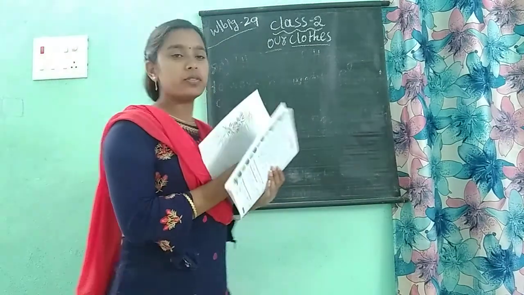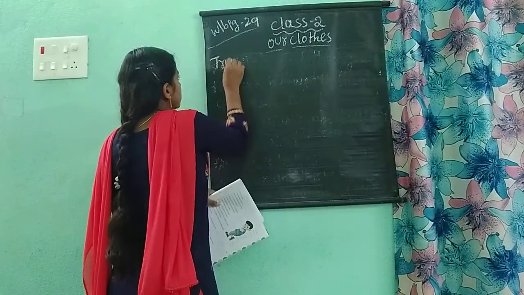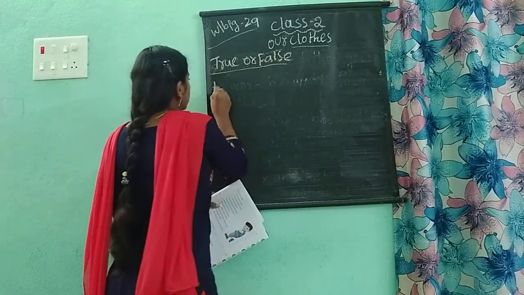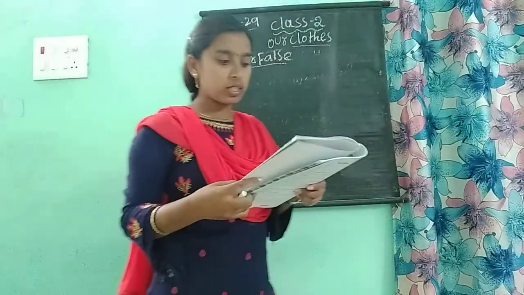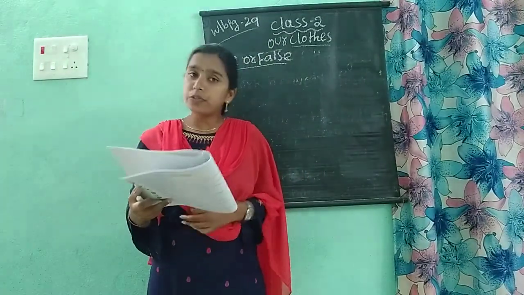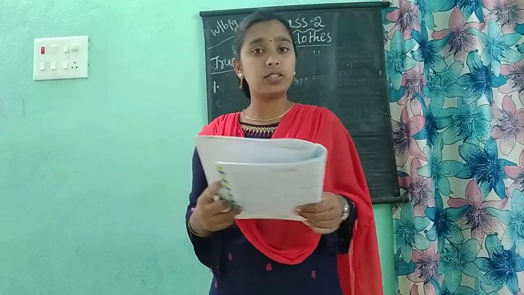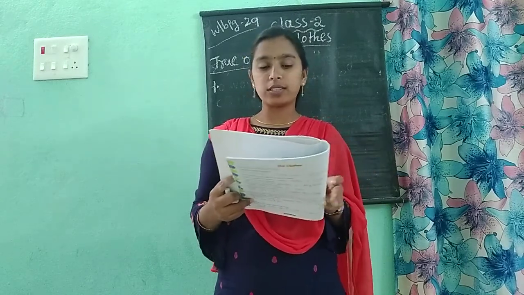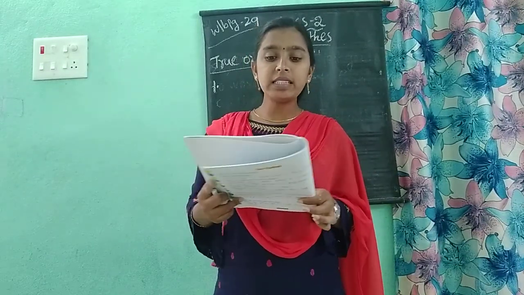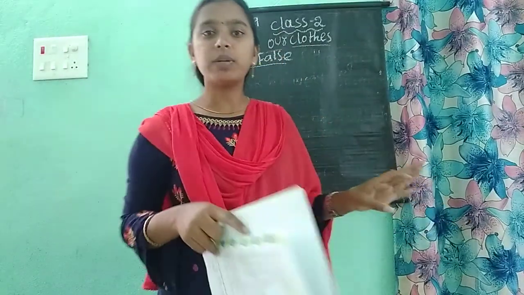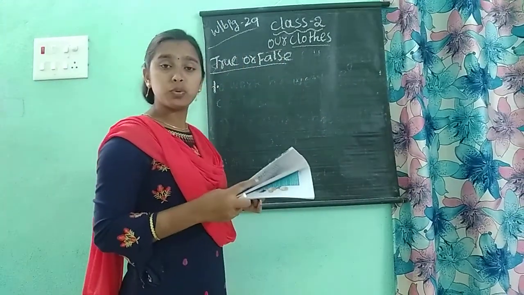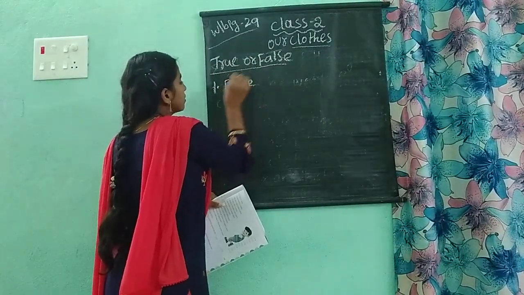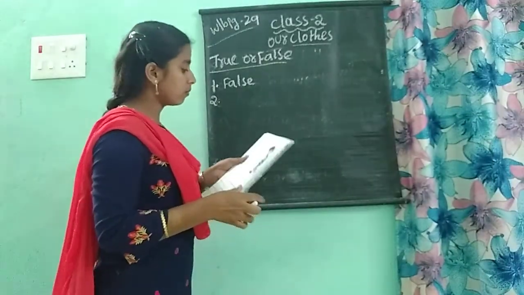After completing writing page number 28, all the questions and answers 1 to 8, you take out page number 29. The first one is true or false. Okay, children. True or false? 11 are there totally. I will read out the statement. If it is true, we have to write true. If it is false, we have to write false. First one. It rains heavily in summer. Is it true or false? The first one is false. Write in that bracket.